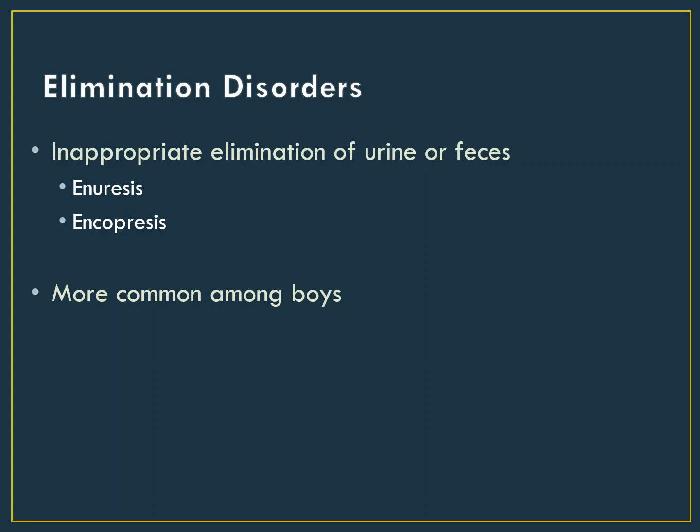There's an easy way to remember which disorder corresponds to which elimination problem. Enuresis has a U in it for urine, while encopresis has a P in it for poop. Both of these disorders are more commonly diagnosed in boys. So all of the developmental disorders are more common in boys.